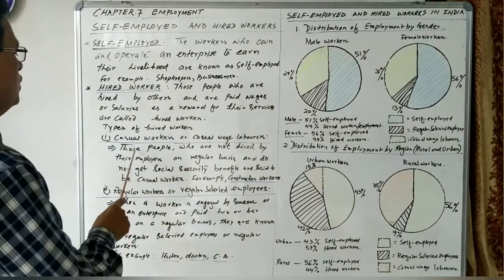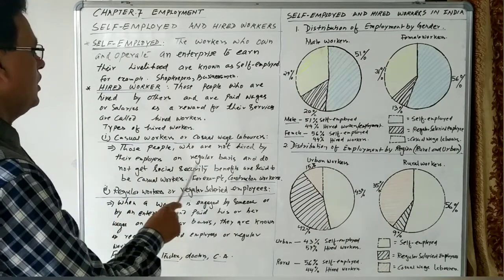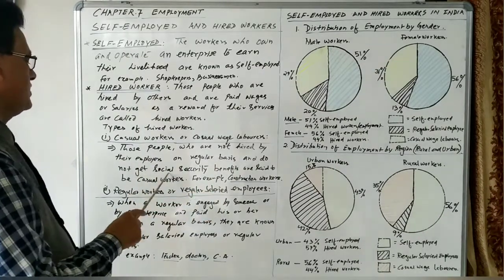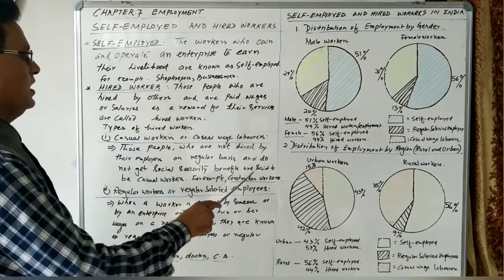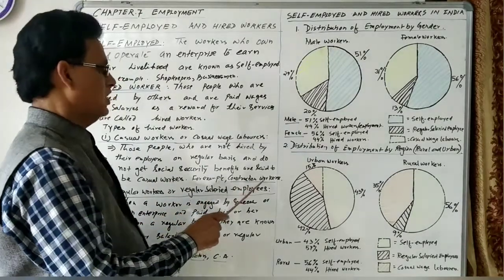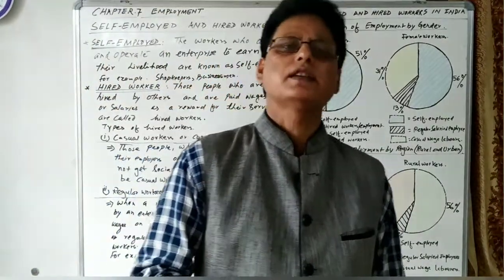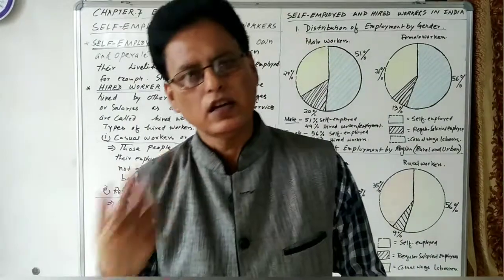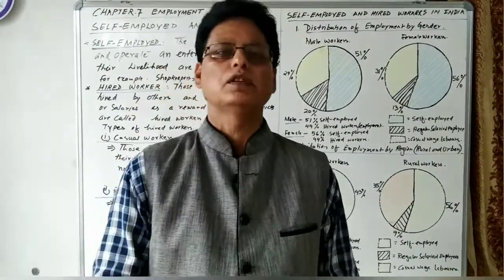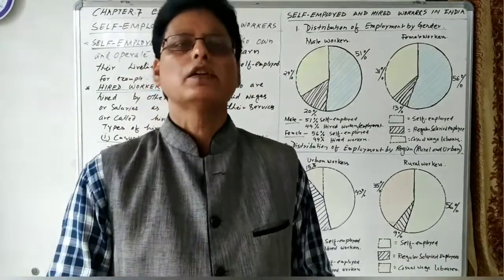So what are casual workers or casual wage laborers? Those people who are not hired by their employers on a regular basis and do not get social security benefits are said to be casual workers. For example, construction workers and agricultural laborers are hired but not on a regular basis.